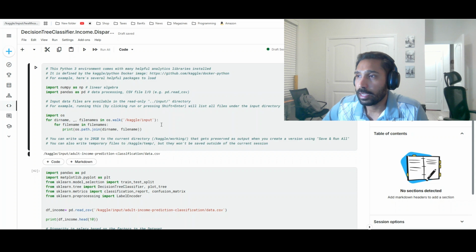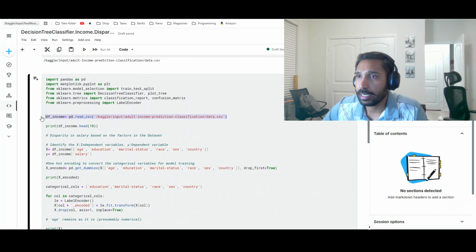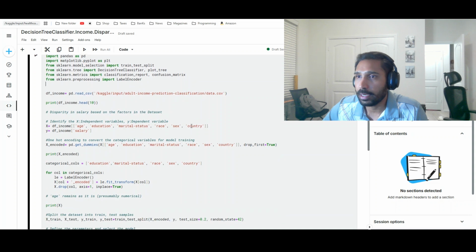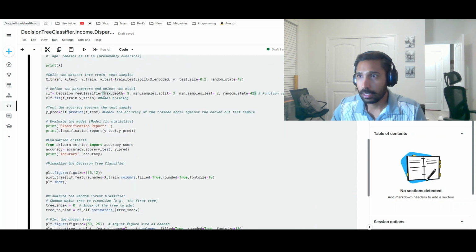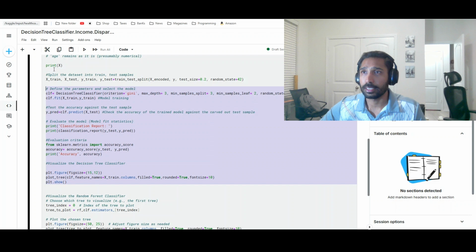This is the data set we were looking at last time, the income disparity. We had selected these independent variables and trained the model for the dependent variable salary in order to identify the group of customers with highest income disparity. So today I'm going to introduce a couple of hyperparameters called Gini and Entropy. We'll look at what they mean in more detail as we keep retraining the model. So I've added a new criteria called Gini, and then I'm going to retrain the model to see how that's going to improve the accuracy.